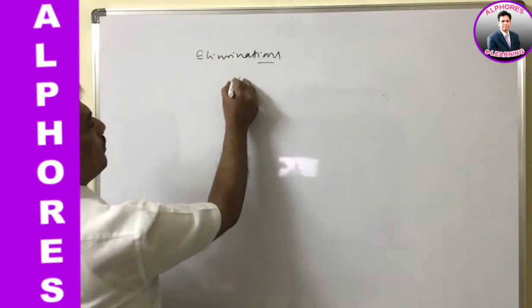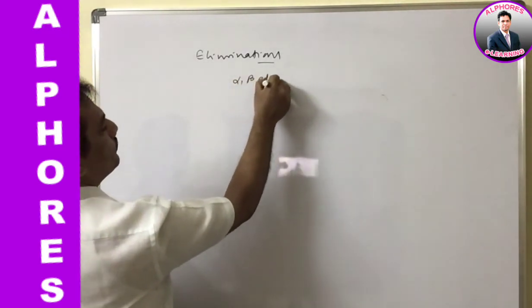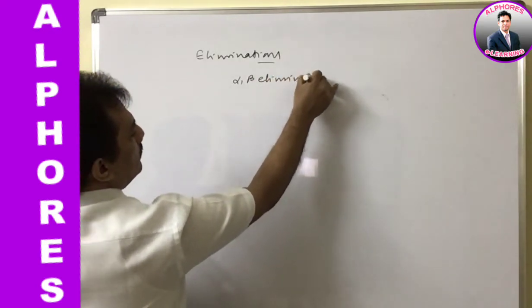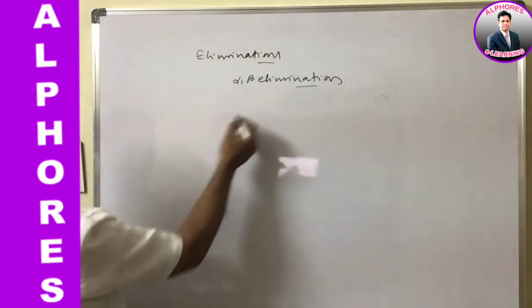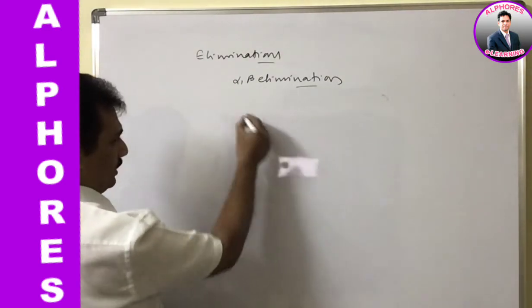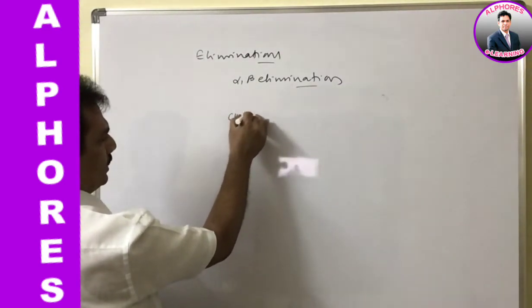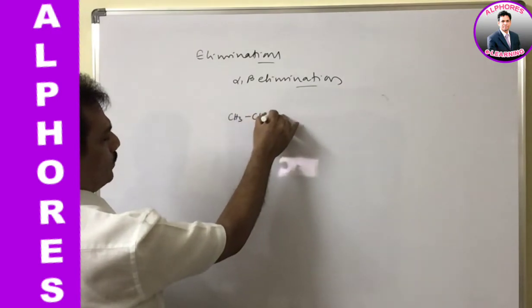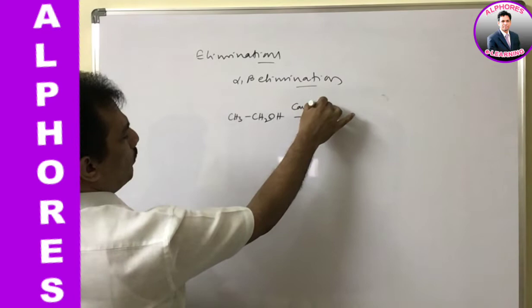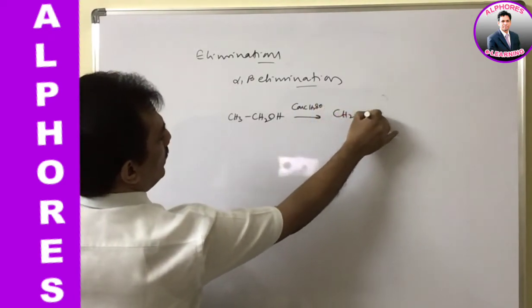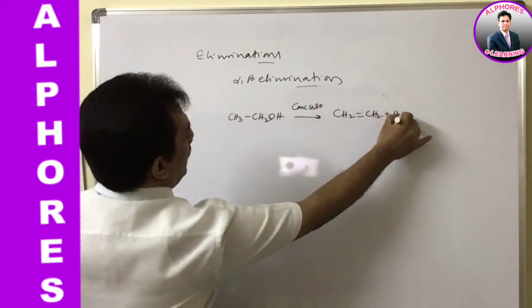This alpha beta elimination, when there is a chance to form only one kind of alkene, for example CH3CH2OH, when treated with concentrated H2SO4, gives an alkene like this, no other option is there.